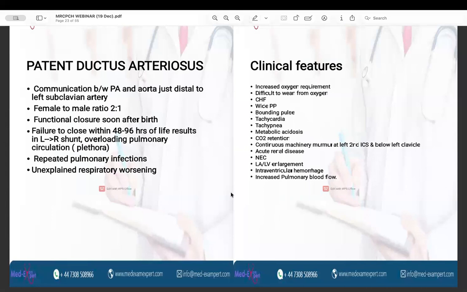So this marks the end of the VSD. Let us now start with the third important acyanotic heart condition, which is the patent ductus arteriosus.